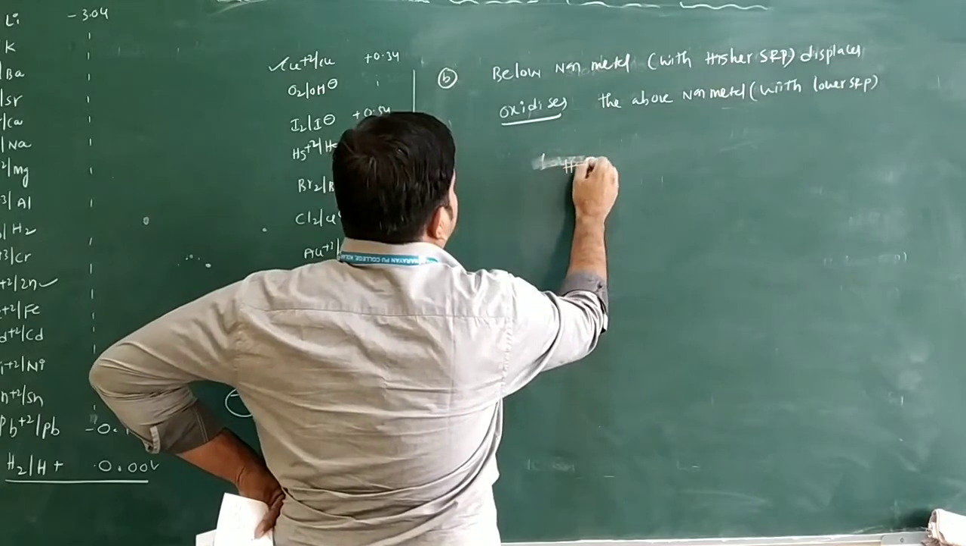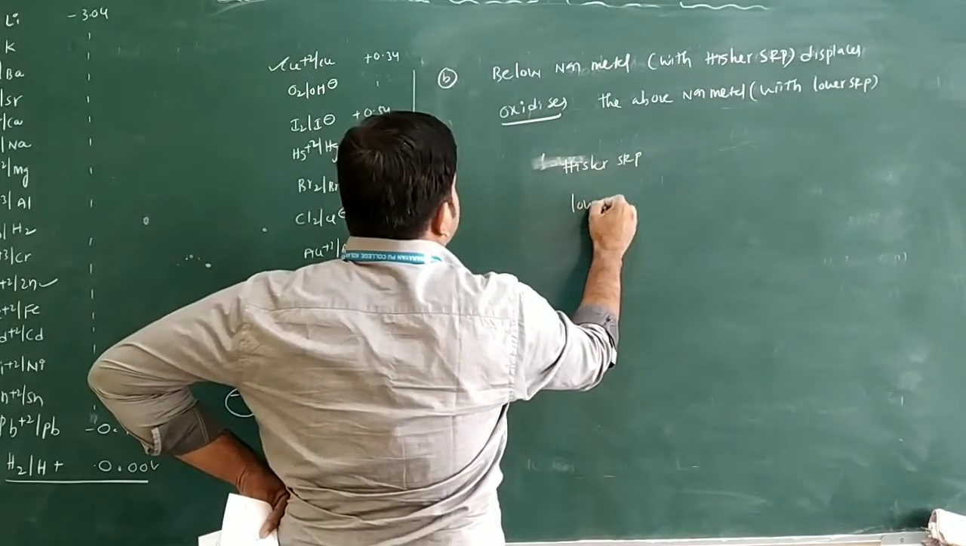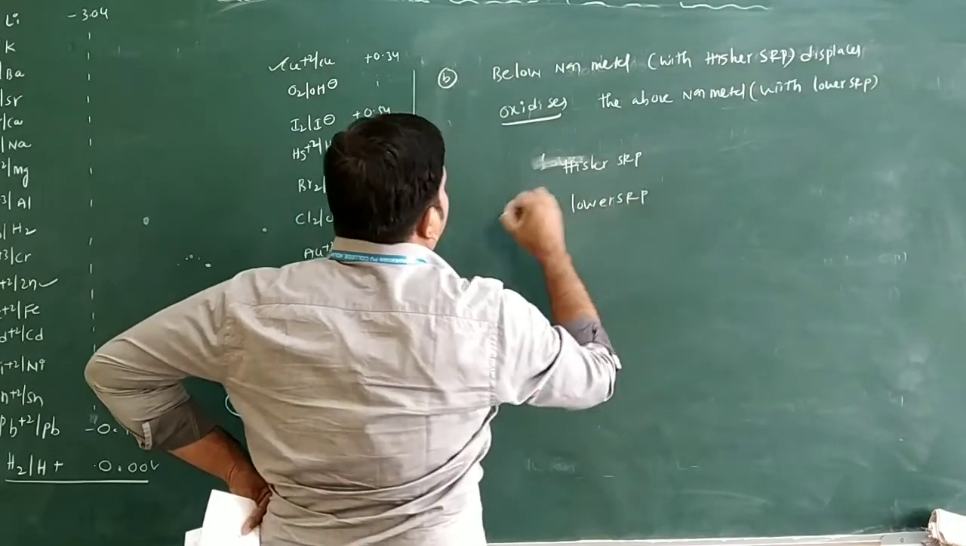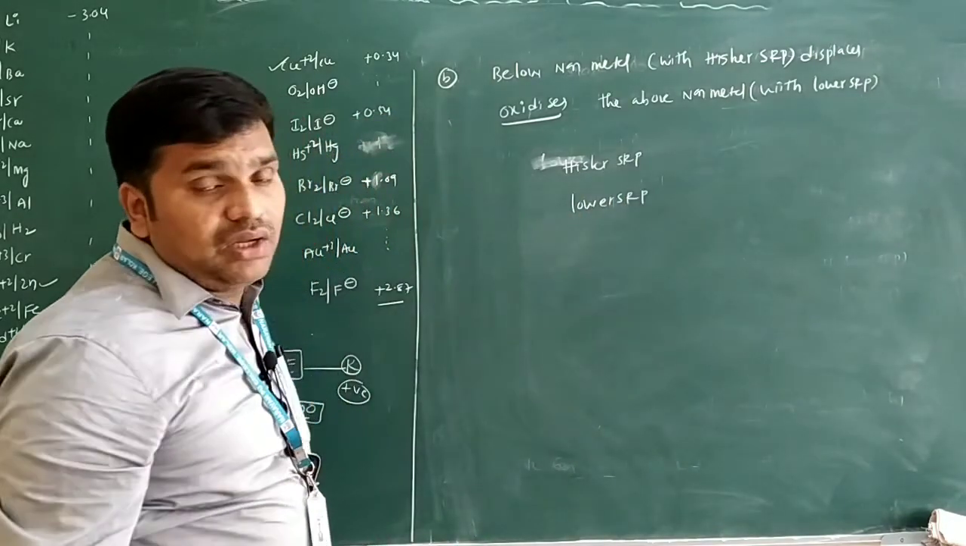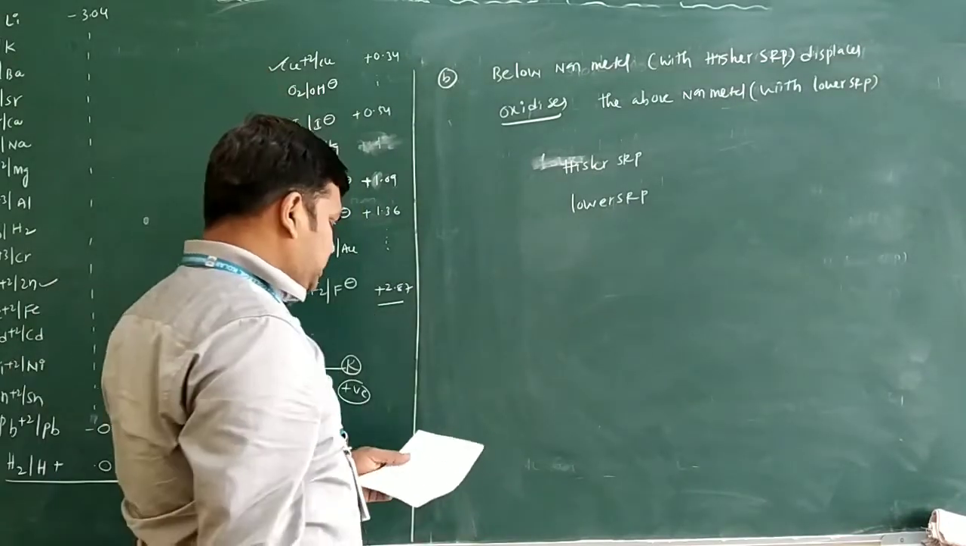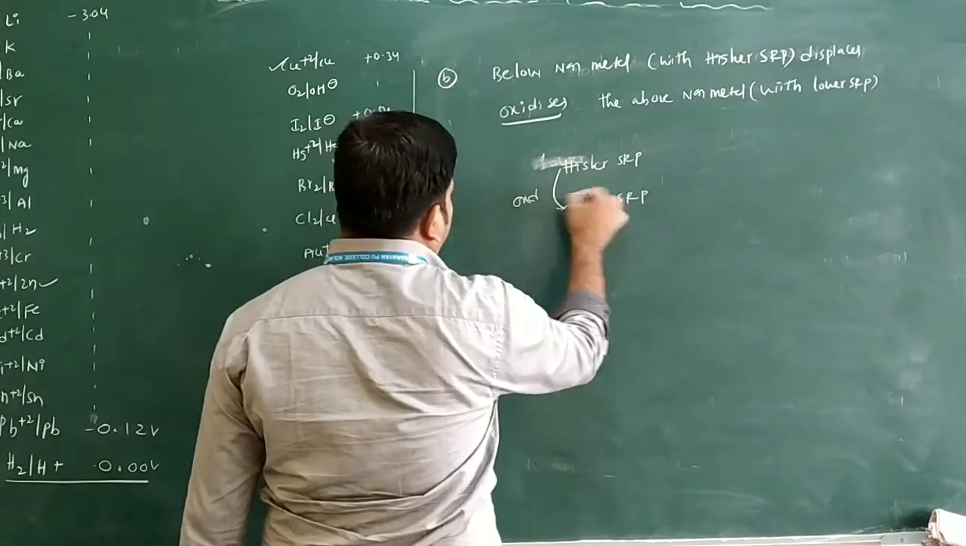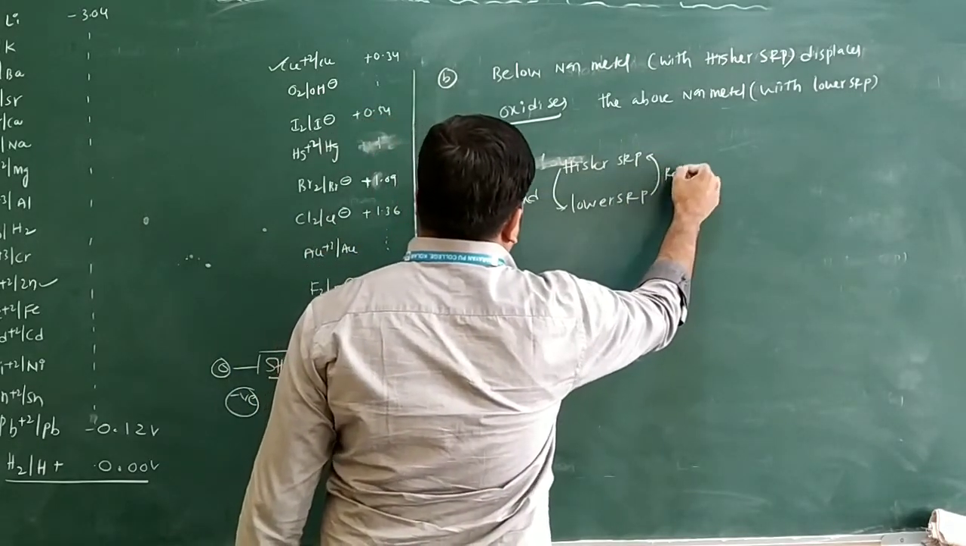This is a higher SRP, and you will write what here? This is a lower SRP only. Higher SRP displays what? Lower SRP only. That means what here? That you can write in the form of oxidation only. Higher SRP is there, higher SRP to this one, oxidation. Lower SRP, this is what? Reduction, you can say only.